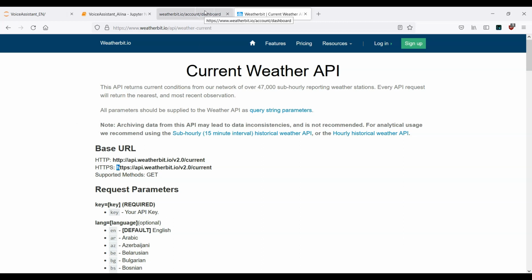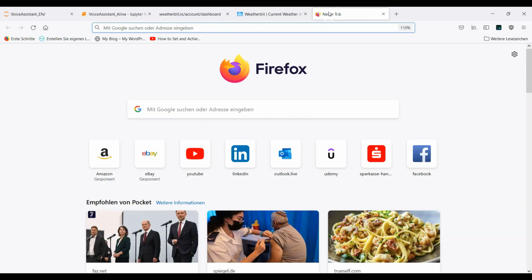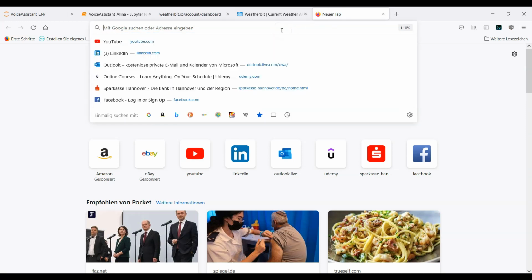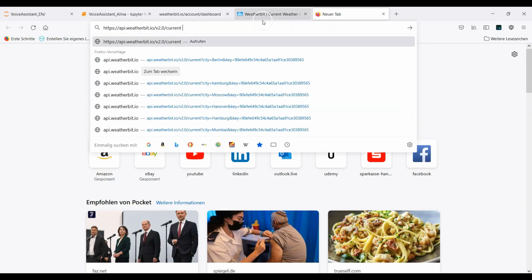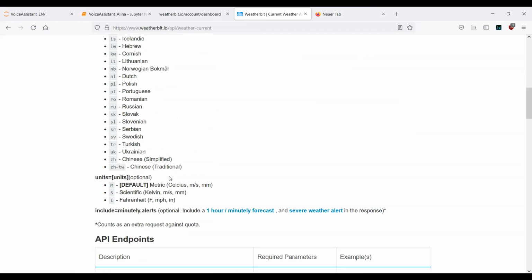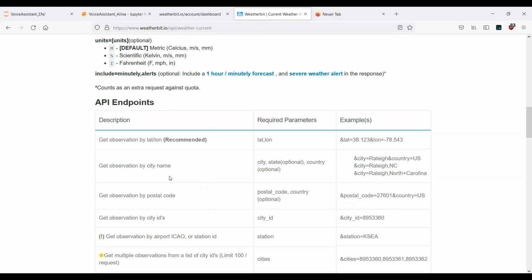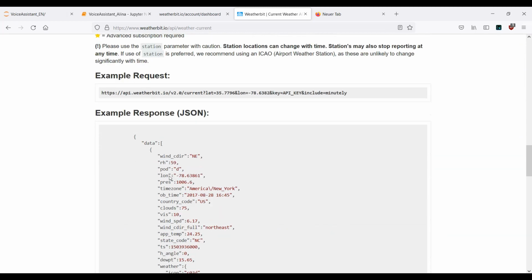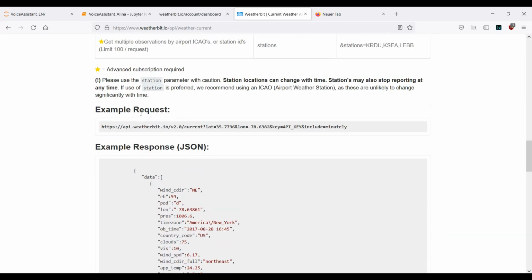A good example would be to copy this base URL, click on new tab, and paste it here. Now we need to modify it a little bit. Let's scroll down and take a look at this example request and this example response, which is stored inside the JSON file.